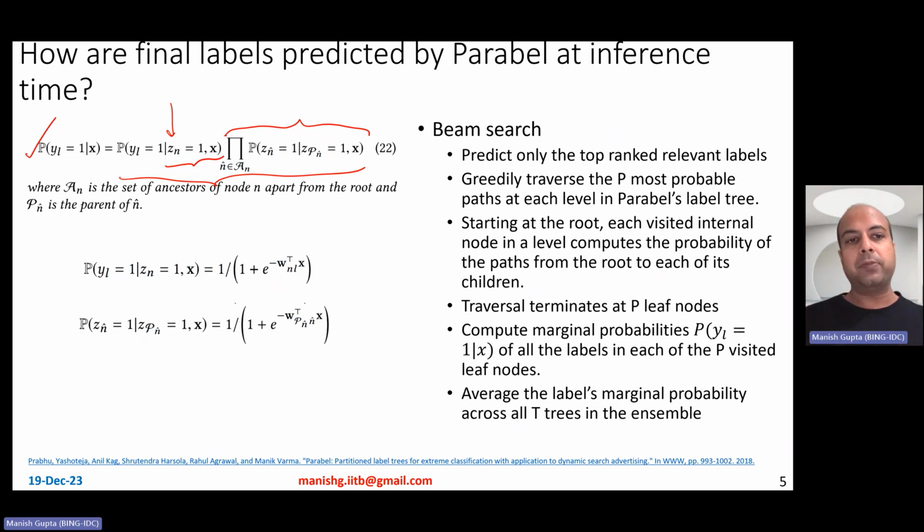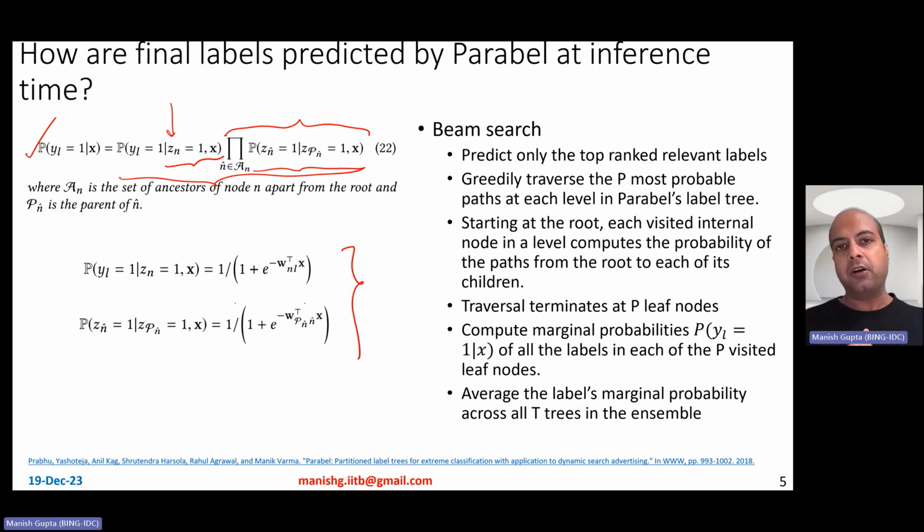So what is the probability of starting from the root node and going to the particular branch which finally leads to the leaf node n, which contains the label l? So this part is recursively traversing from the root node to the appropriate leaf node. On the way, of course, you make use of these logistic regression classifiers to decide whether to go left or right and so on.